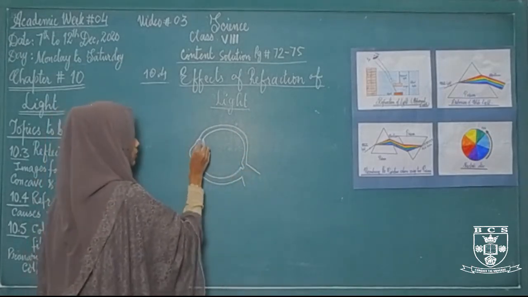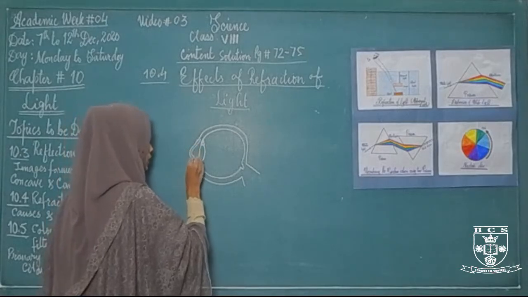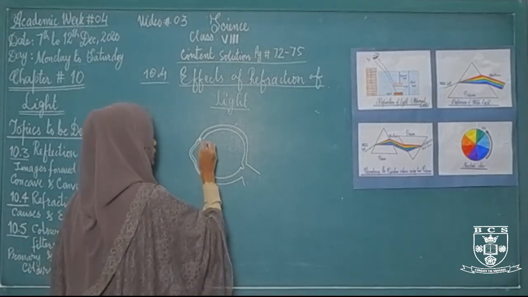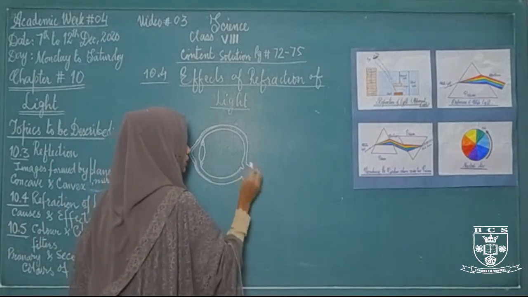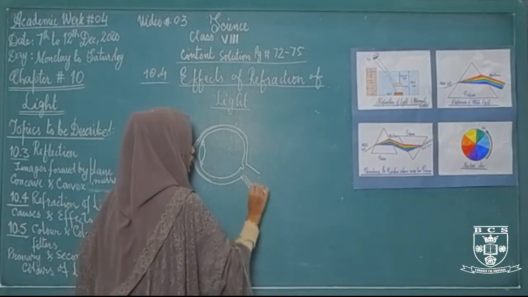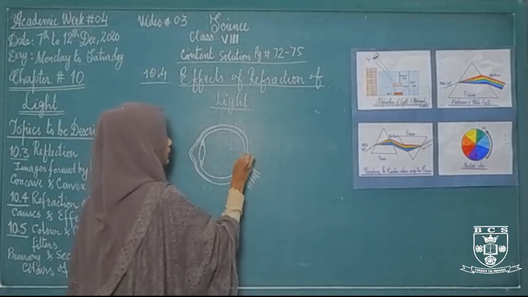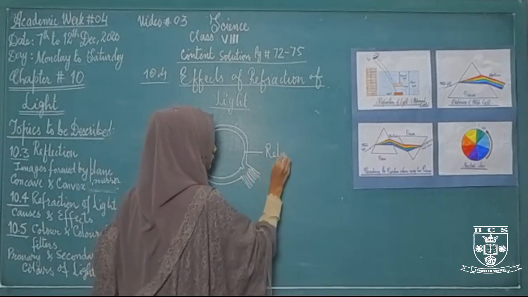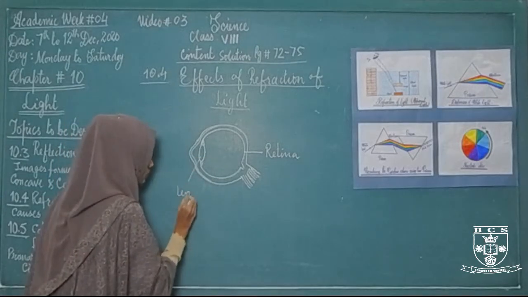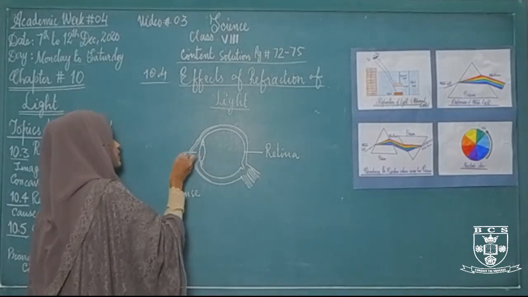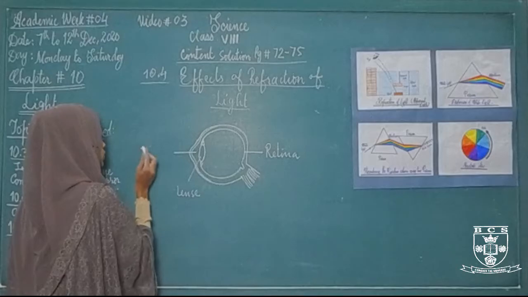This is called the pupil. So this is the retina, this is the lens, and this one is the cornea.